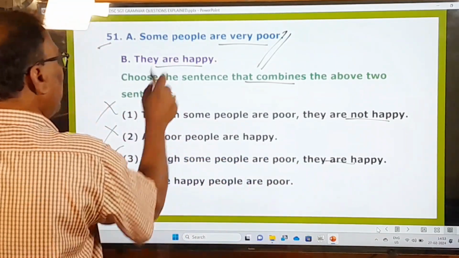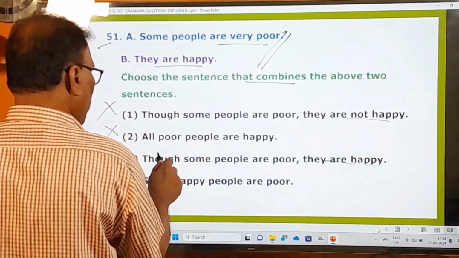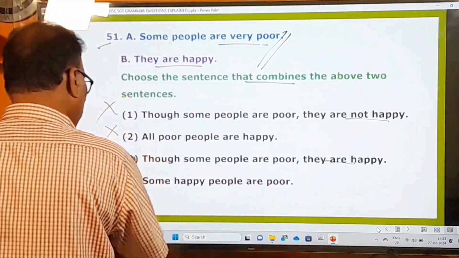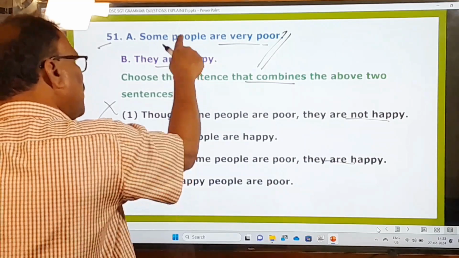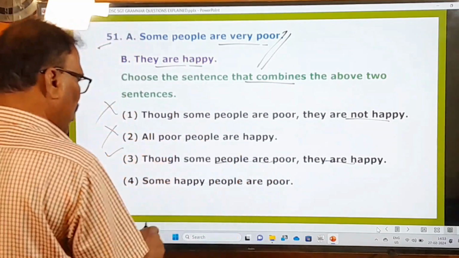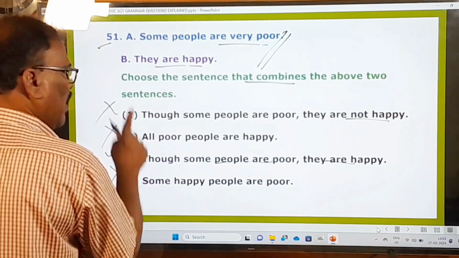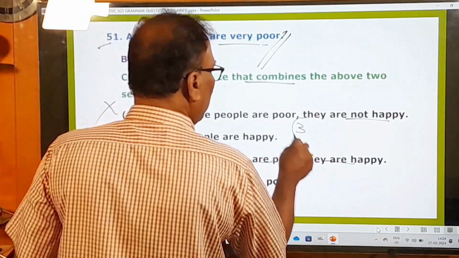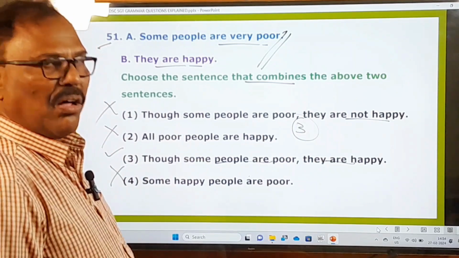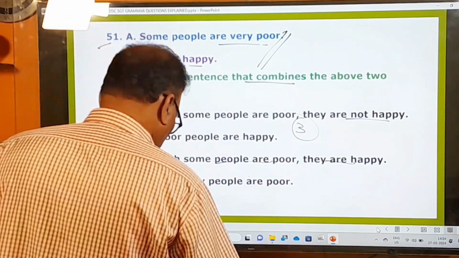Though some people are poor, they are happy. This is the right one, because some people are very poor, they are happy. So though some people are poor, they are happy. This is how we can combine these two sentences in this way. Okay. Some happy people are poor. So first one, second one, fourth one are wrong, and only the third one is the right option, right answer. And now let's move on to the next question.